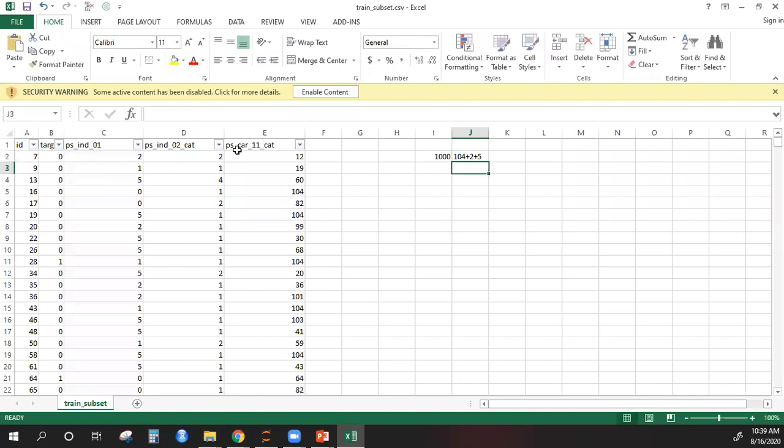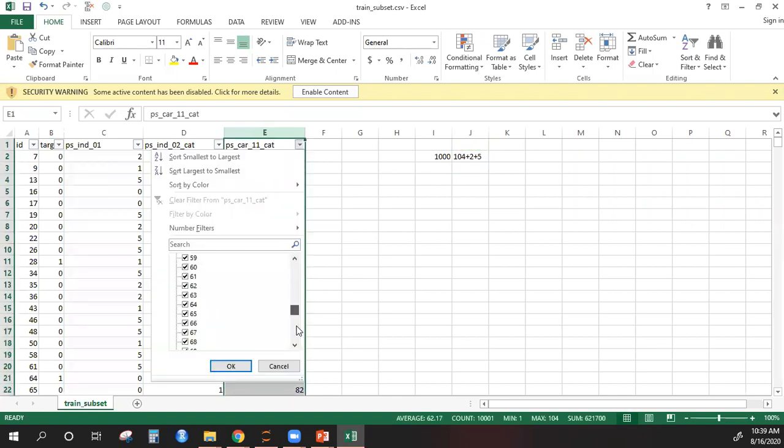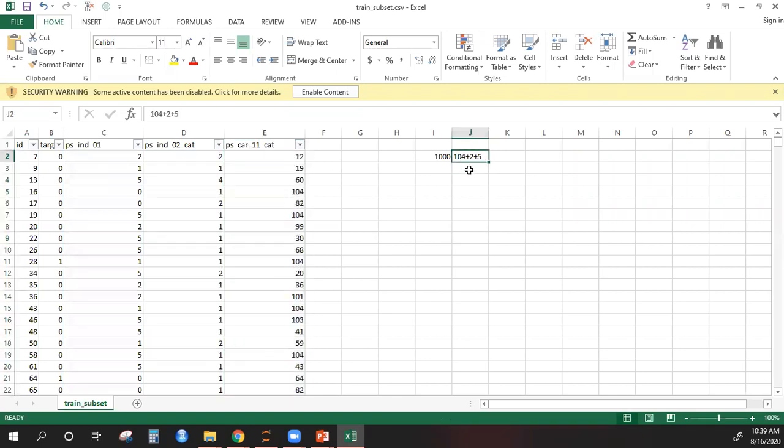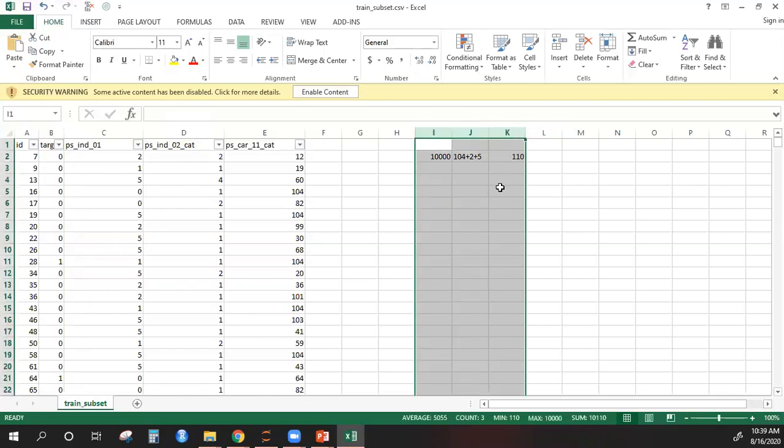I had 5 there, so I'll have 5 one hot encoded variables from there, and from here I'll have 104. So you will end up with almost 110 plus unique columns. Now that might be a lot. Even if the number of rows is 10,000, having 110 columns will be a lot. So that means we will fall into the curse of dimensionality issue.